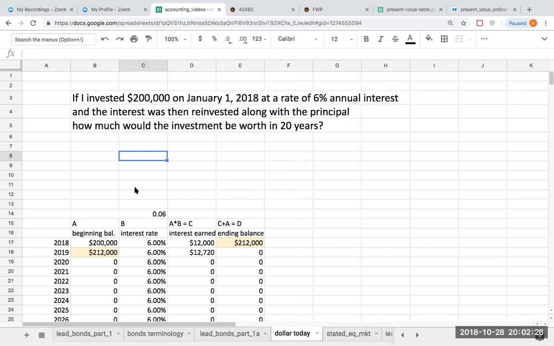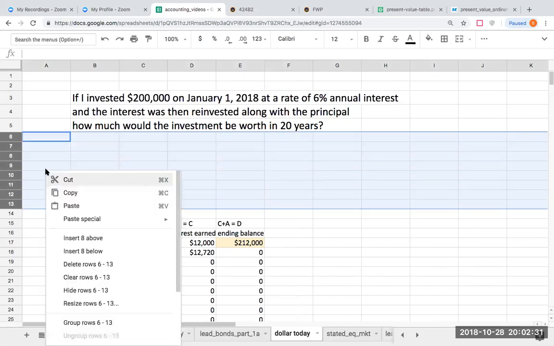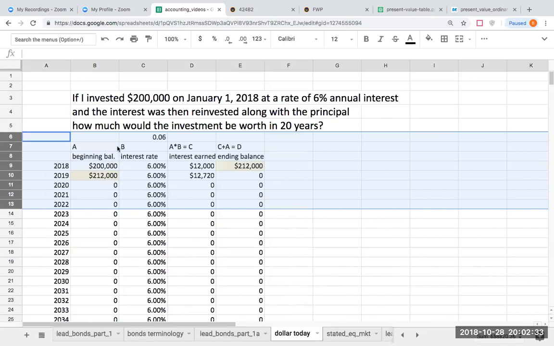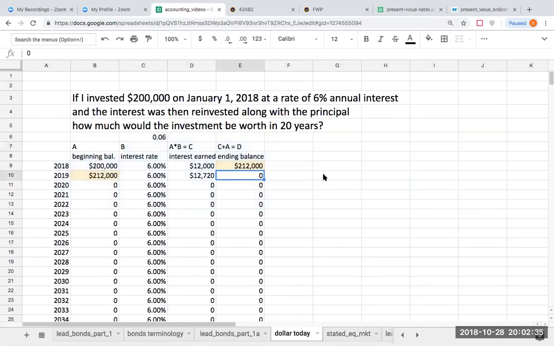And so what I've done here is I've created a little chart, and I always enjoy asking this question to my class because it's kind of fun. How much is it worth? Well, $215, well, not really. But my first year here, I've got my beginning balance times my interest rate. And up here, when you see this little notation, A times B equals C, this is really to help you follow along.